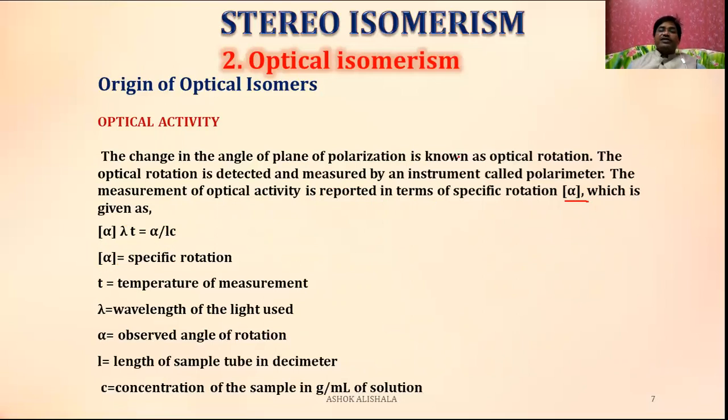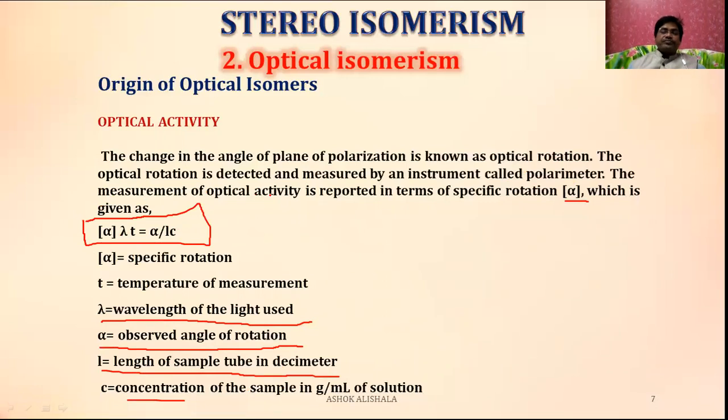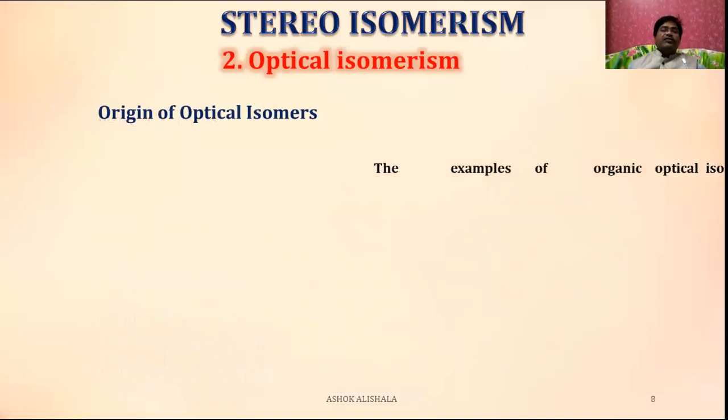Here, alpha means specific rotation, that is the optical rotation, where T is the temperature of measurement, lambda is the wavelength of light used, and alpha is the observed angle of rotation. L means the length of the sample tube in decimeters, and C is the concentration of the sample in gram per ml. In this way, the specific rotation alpha can be calculated by using this equation.